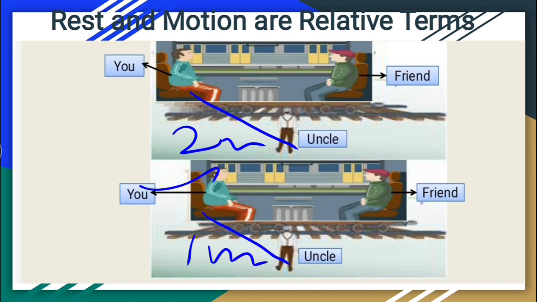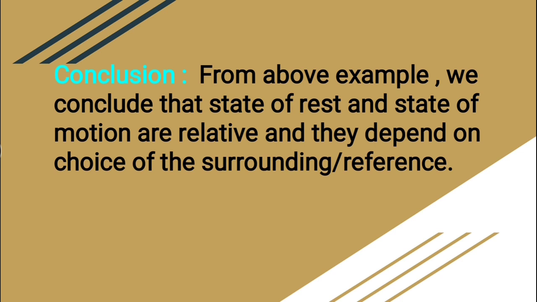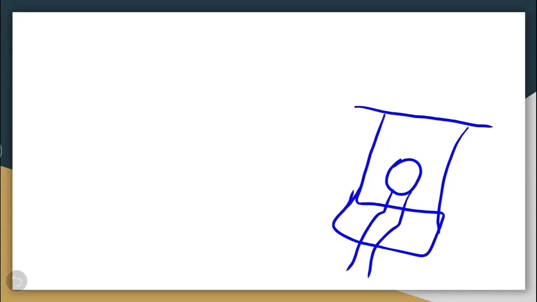Relative means in relation to something. An object is at rest in relation to one surrounding, and it might be in motion in relation to another surrounding. So it depends on the choice of our surrounding with respect to which we are describing the position of an object. Okay, so we can conclude that rest and motion are relative terms and they depend on the choice of surrounding or reference. Let us take one more example.